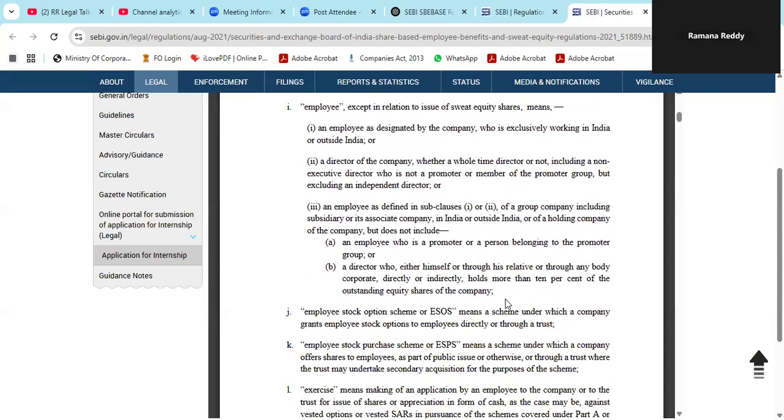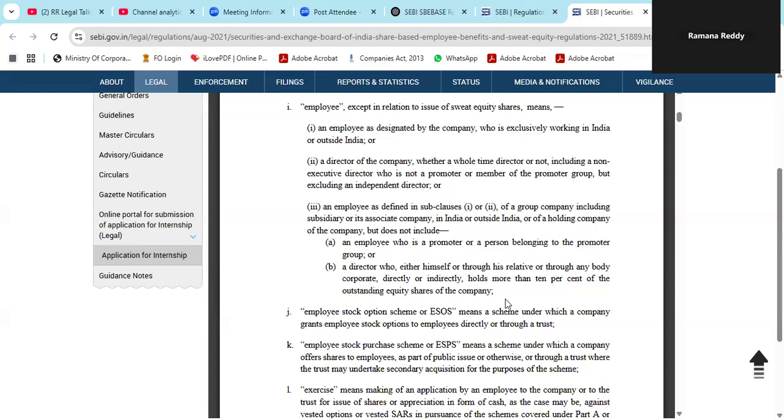An employee as defined in subclauses 1 and 2 as discussed above of a group company. So when we are talking about the employee, these schemes are applicable to group company, subsidiary company, associate company, whether the employee is in India or outside India, working in India or outside India, but not eligible are promoter and promoter group directors and independent directors.